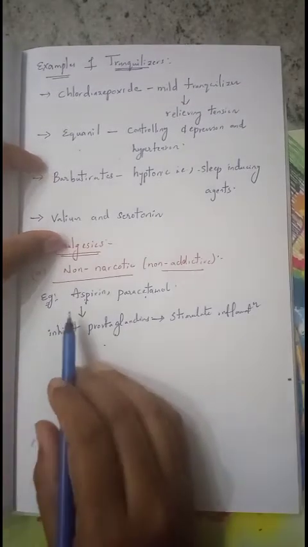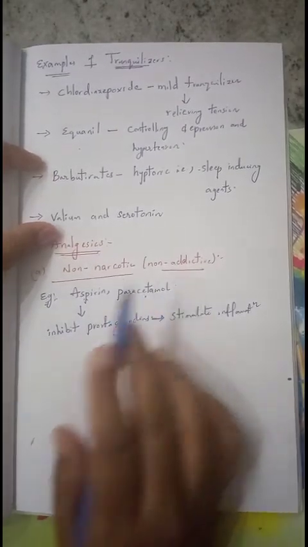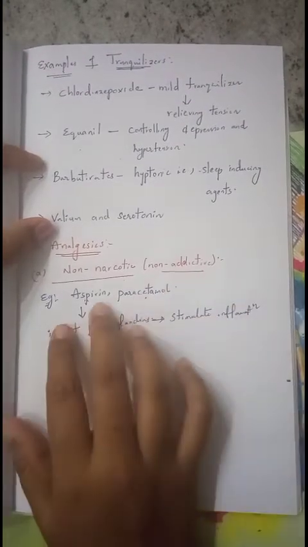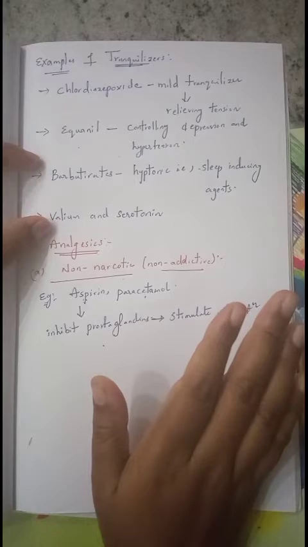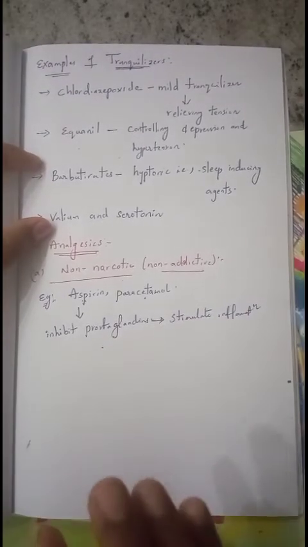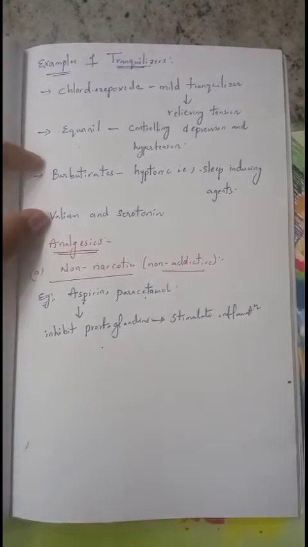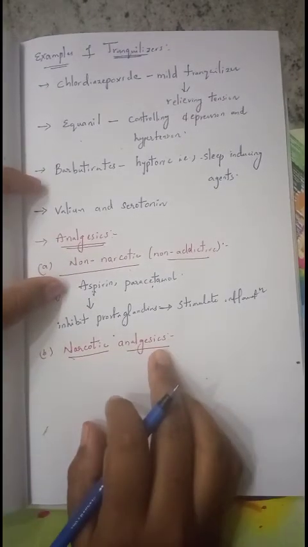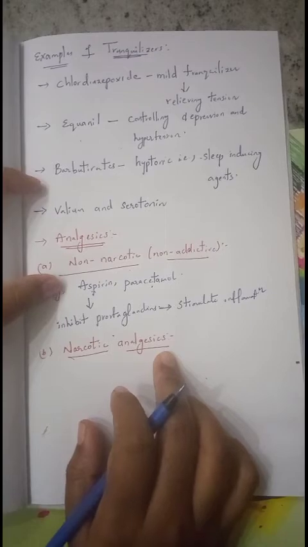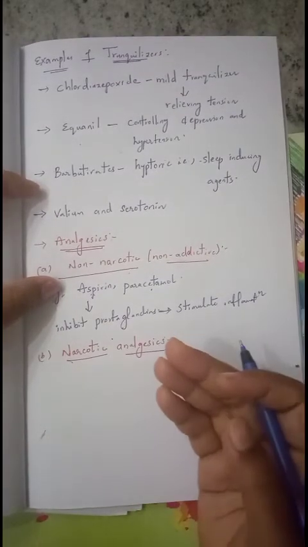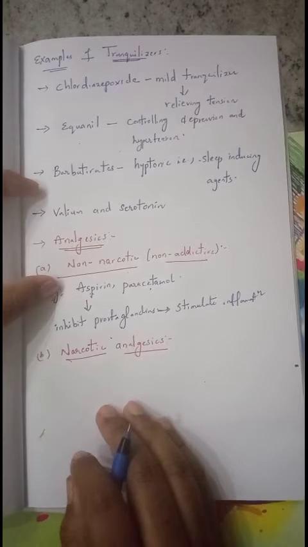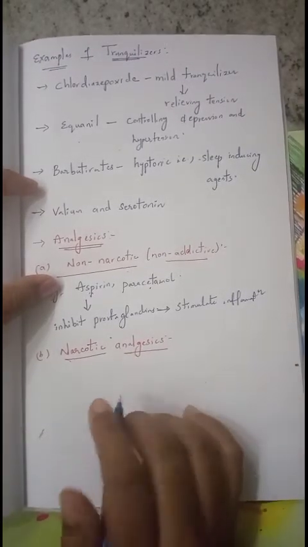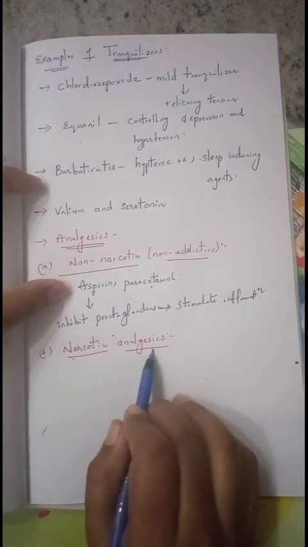So that is about the non-narcotic drugs. Non-narcotic analgesics are also known as non-addictive. These are not addictable drugs or medicines. The next type of analgesics are narcotic analgesics, which are addictable in nature. The drugs which relieve the pain, as well as become addictable to the body of a human being or living organism, are said to be narcotic analgesics.